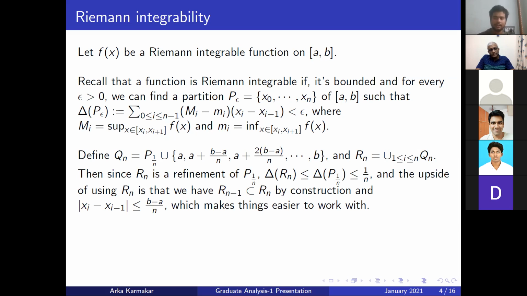To get rid of that, we do a small trick so that we have a nicer condition. Take any partition corresponding to 1/n, and then refine it further by adding all the points which were made previously. Since this is a refinement of the original partition,